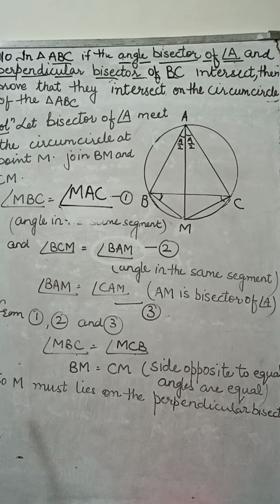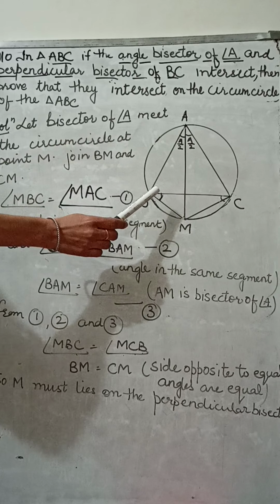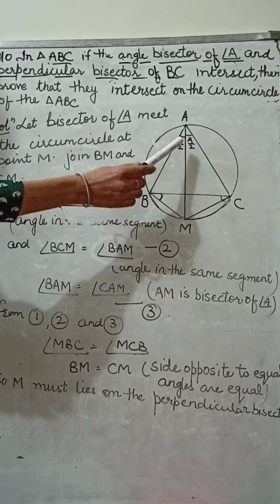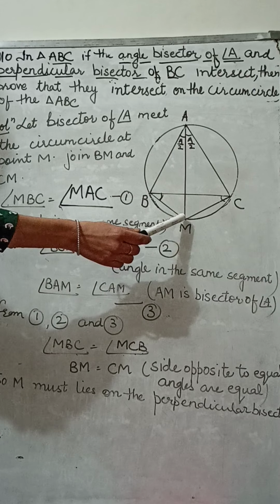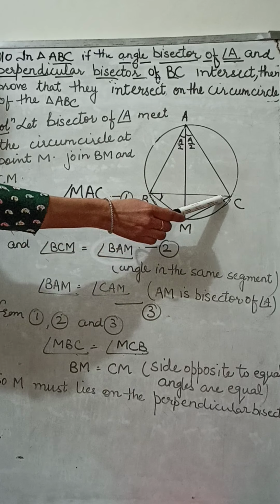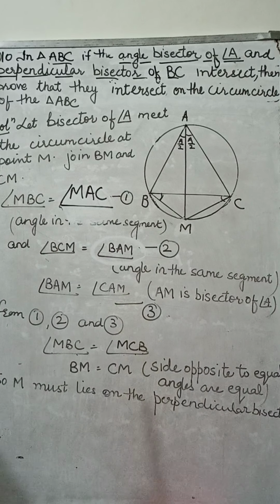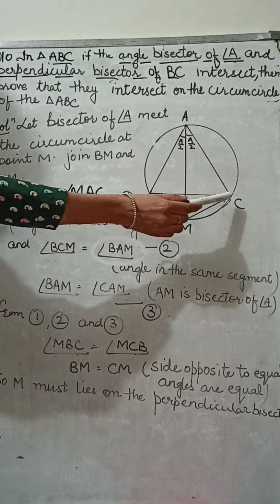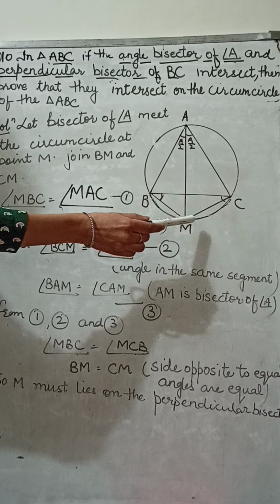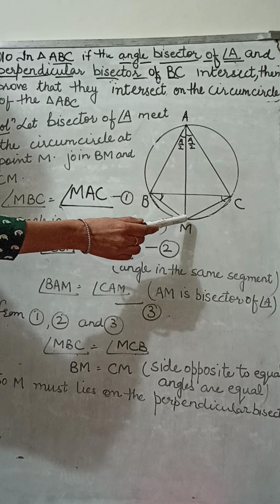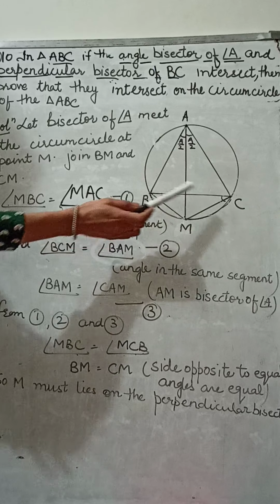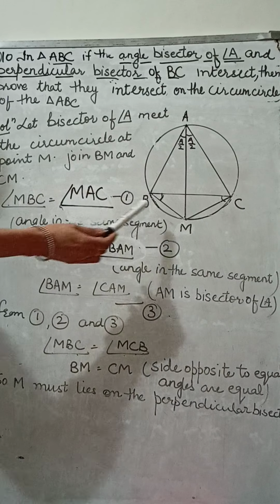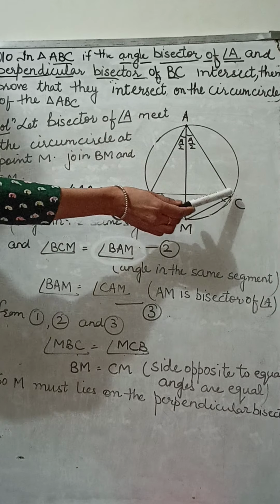So first we are proving here. It is given that AM is the bisector of angle A. We will prove AM is the bisector of BC. So children, here we are using MC as an arc. With this arc MC, we get angle MBC equal to angle MAC.